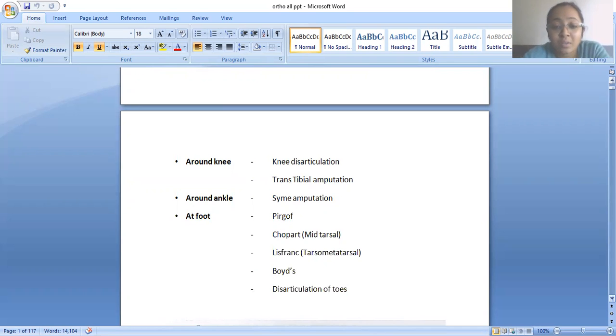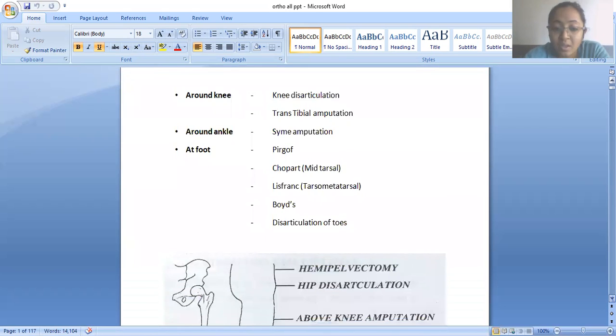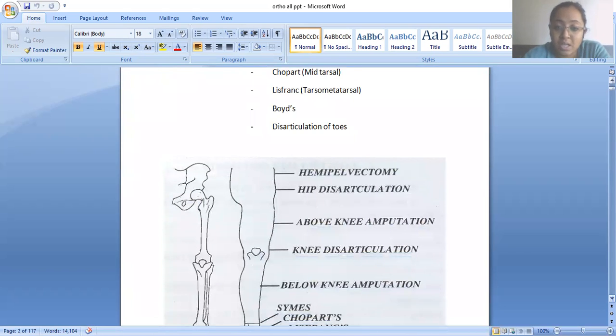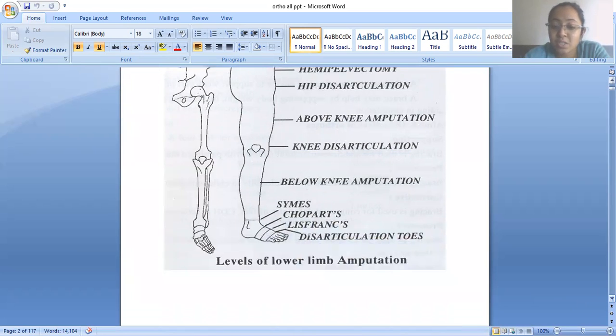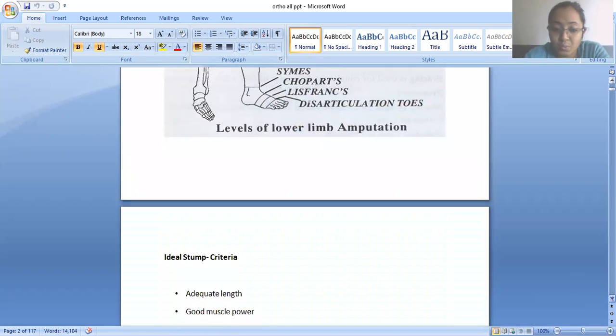Then at the foot, there are many classifications, and they are all based on which tarsal bones have been preserved and how the procedure has been done. Some of them are Pirogoff, Chopart, mid-tarsal, Lisfranc, tarsometatarsal, Boyd's, and disarticulation of the toes. Here you can see the levels: hemipelvectomy, hip disarticulation, above knee, below knee, knee amputation, Syme, Chopart, Lisfranc, and disarticulation of the toes.